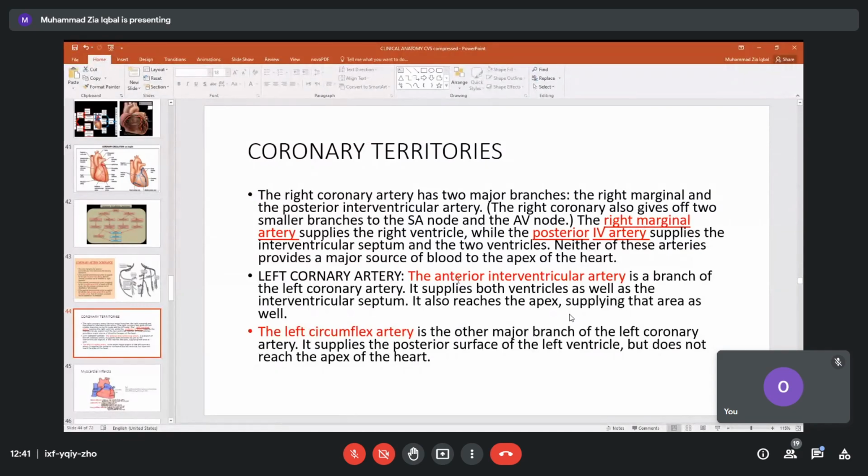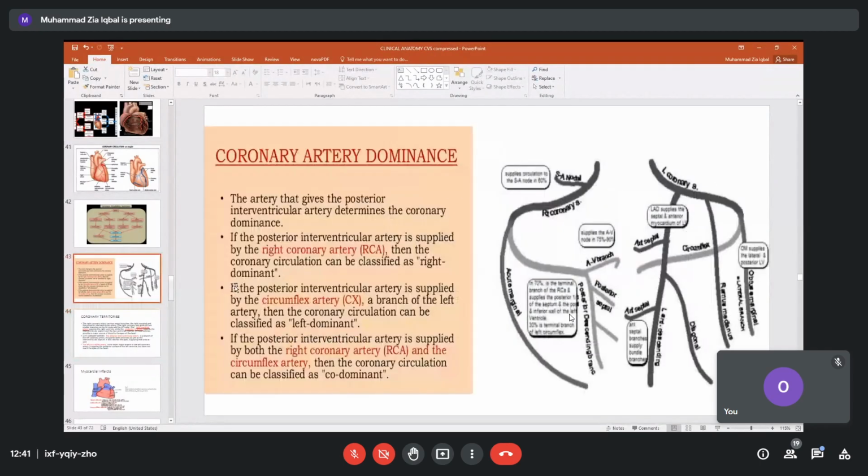The left coronary has the left anterior interventricular artery, LAD, and the circumflex. But the problem is every book will describe different areas supplied by these arteries. So this is a generalization. If you look over here, this is a generalization, but every one of us will have a different arrangement. So it is very confusing, but this is a generalization.